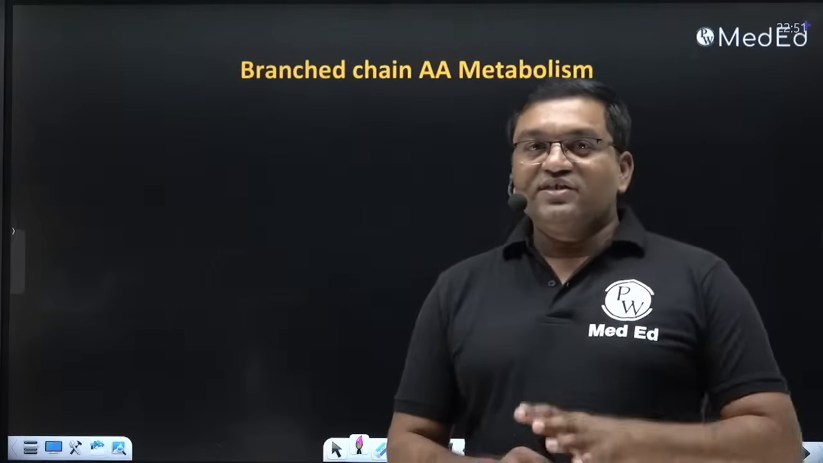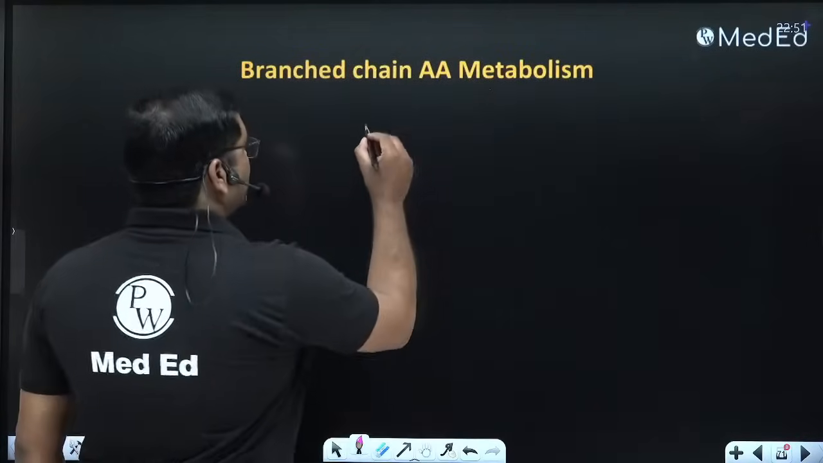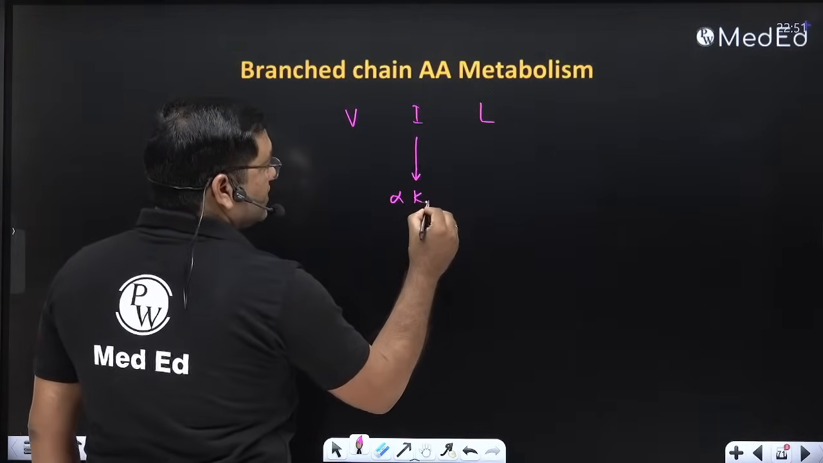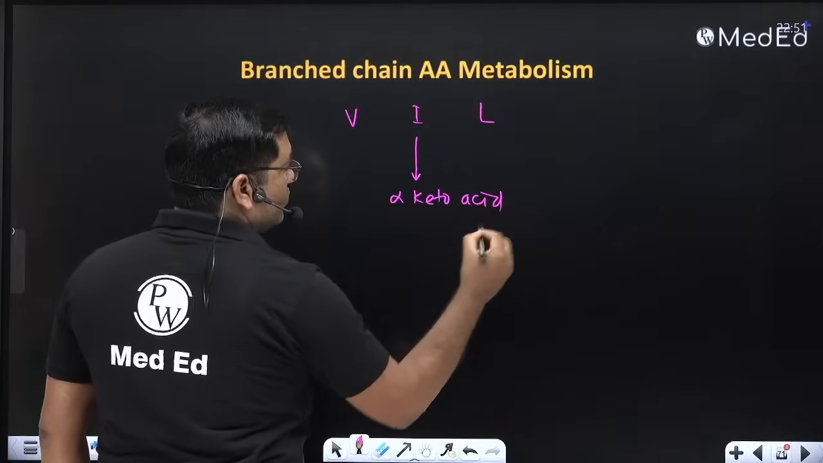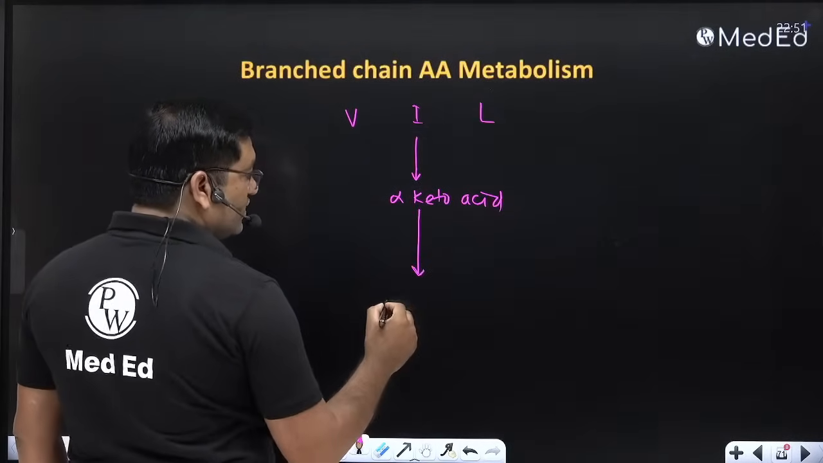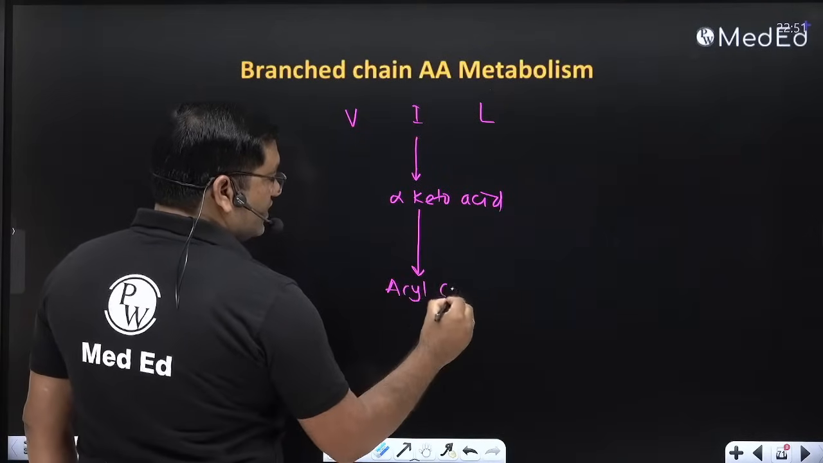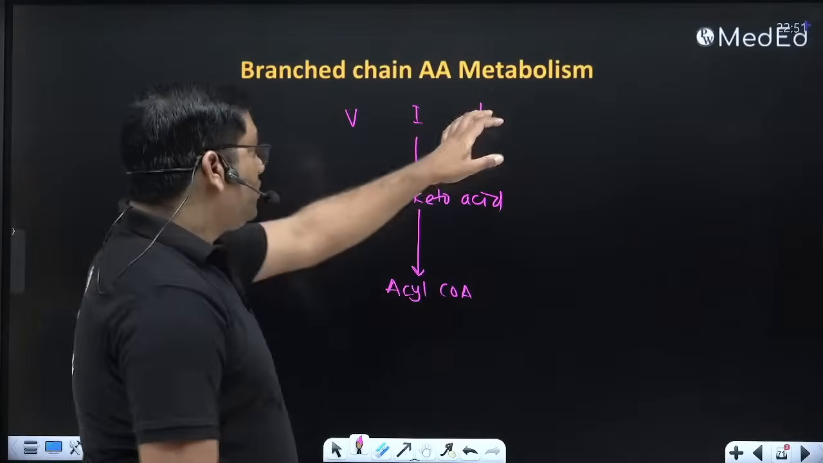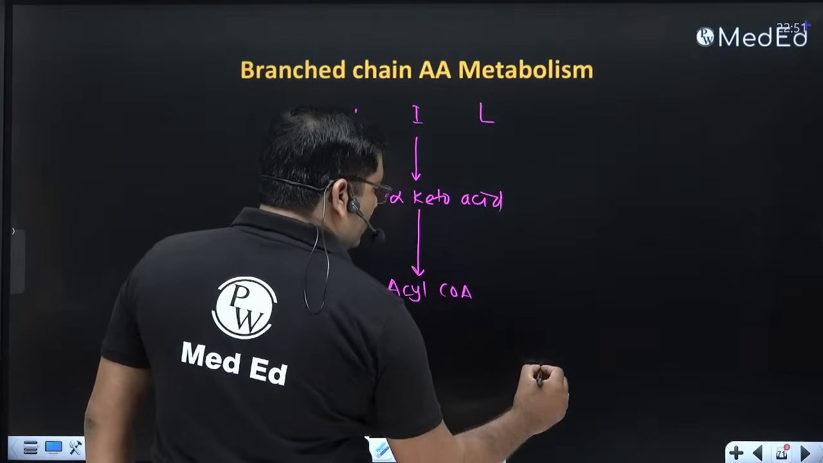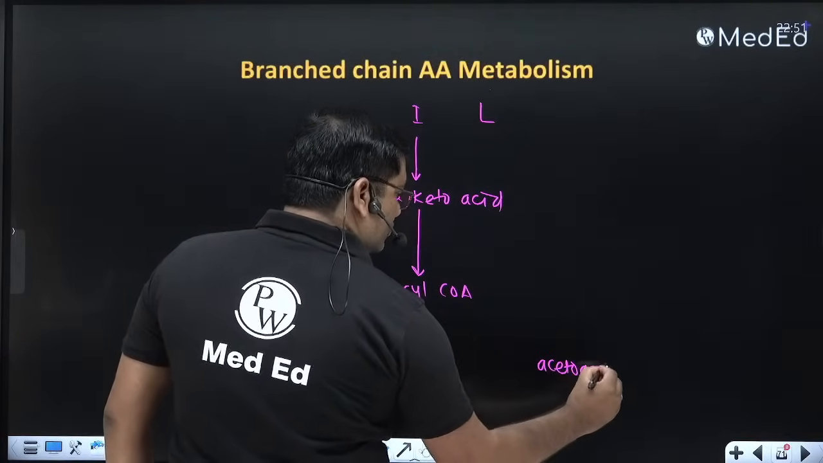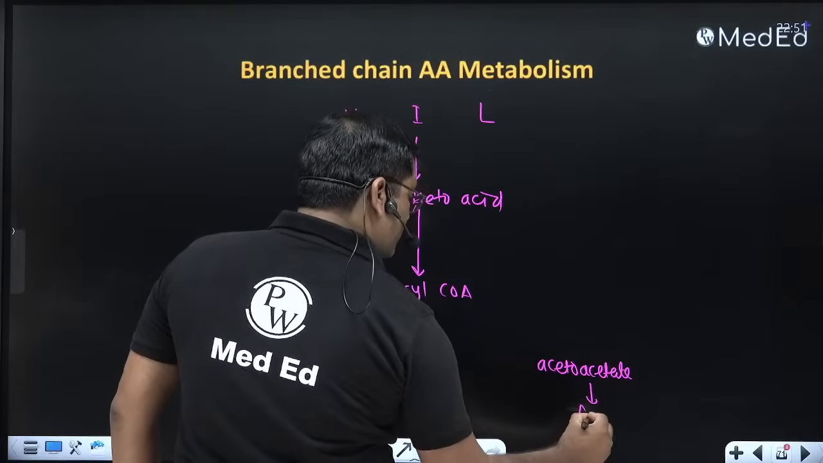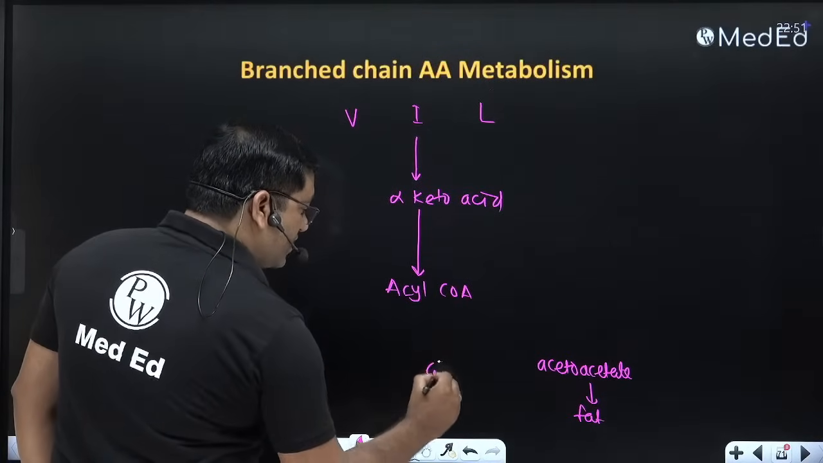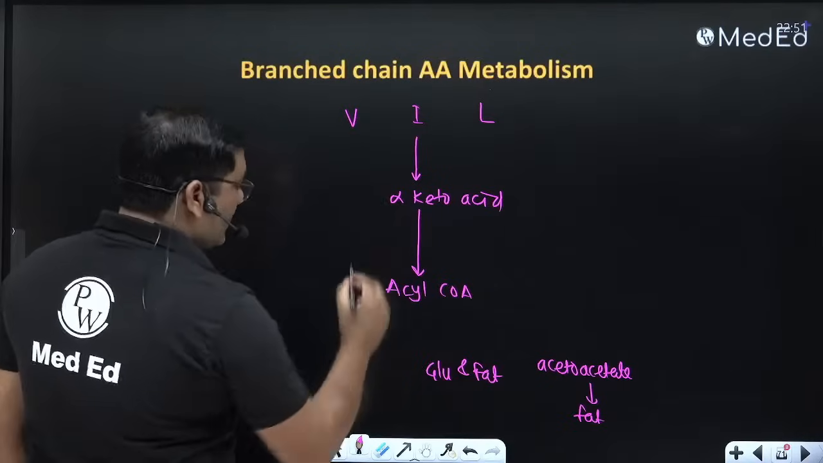In the branched chain amino acids, just 3 steps are there. Just remember 3 steps. Valine, isoleucine and leucine will form the alpha keto acids. And the alpha keto acid dehydrogenase will form the respective acyl coenzyme A. And all of you know that leucine will give you acetoacetate, so it will give you fat. Leucine will give you fat. Isoleucine will give you both glucose and fat, and valine will give you only glucose.